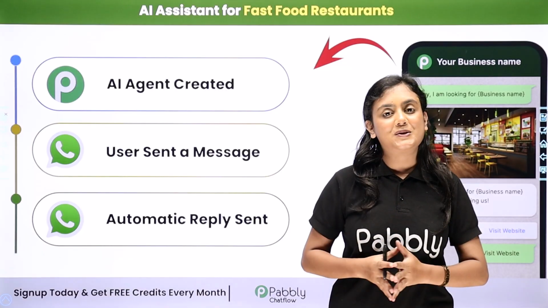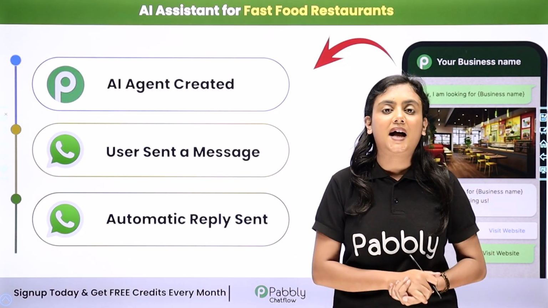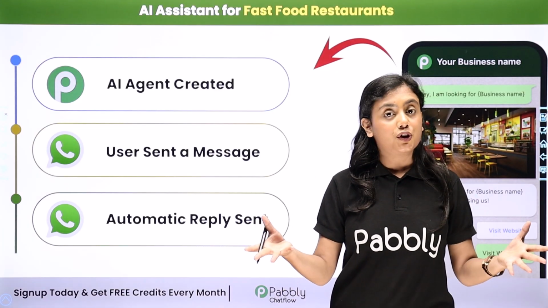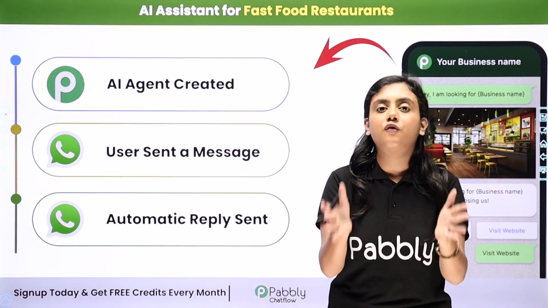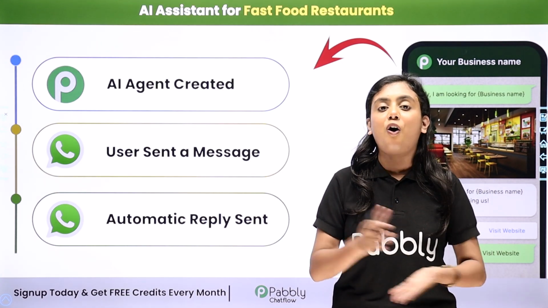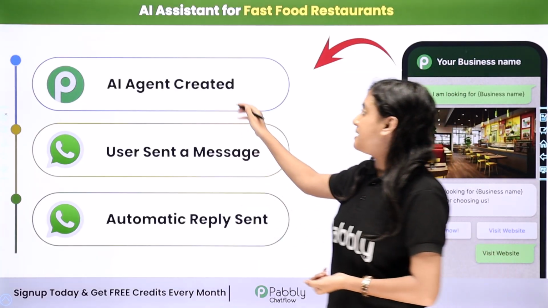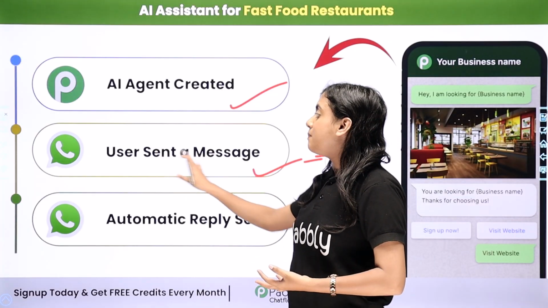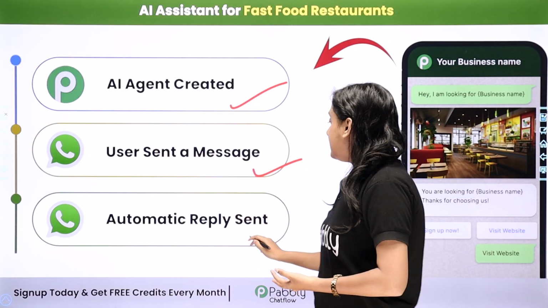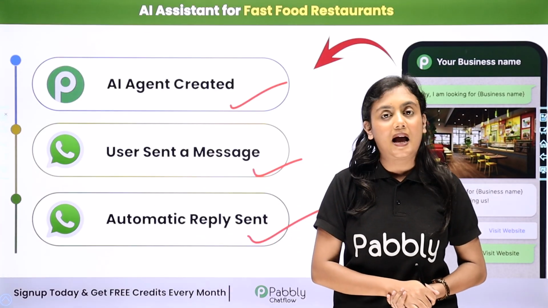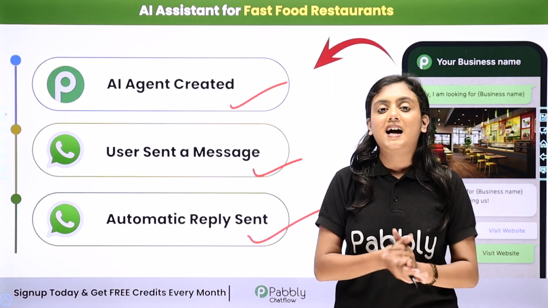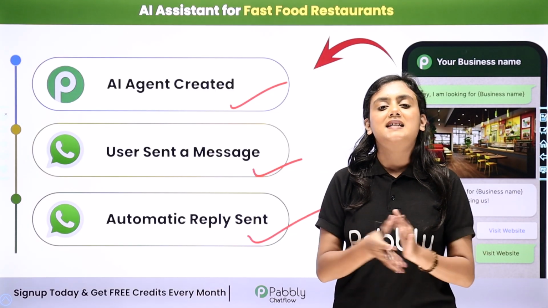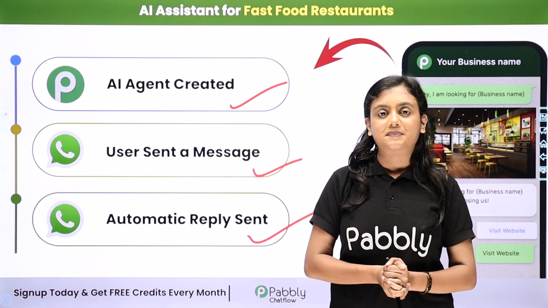Pabbly Chatflow is a tool using which you can easily and efficiently manage WhatsApp conversations in your business. Over here in this video, I will show you how you can create an AI assistant for your fast food restaurant that is going to handle all your inquiries. Now this AI assistant is going to be created through Pabbly Chatflow. Now whenever you receive your customers' or leads' messages on WhatsApp, automatically this AI assistant is going to send a reply to them. So now if you want to learn the entire process of how you can create this amazing AI assistant for yourself, for that I will take you towards my screen.